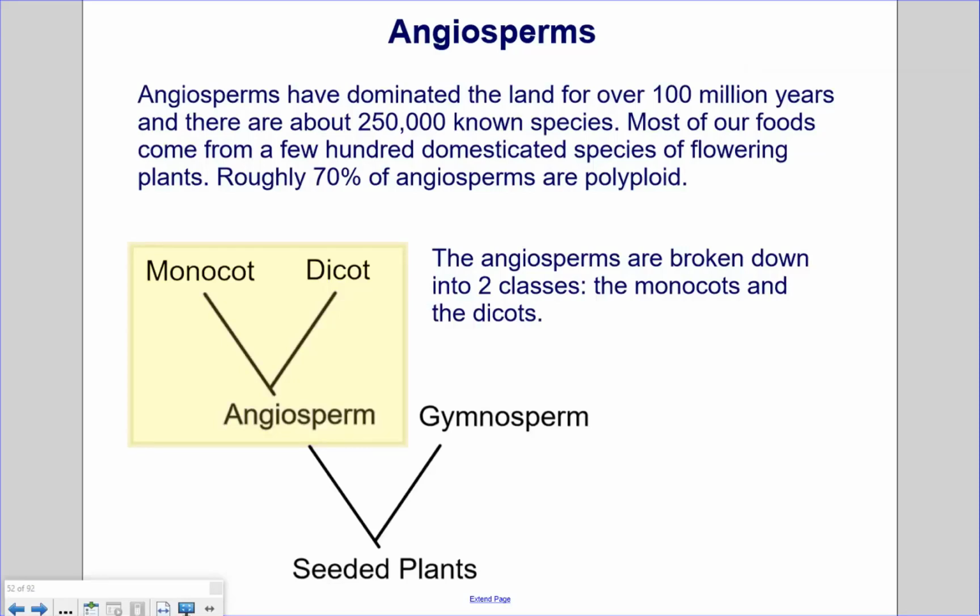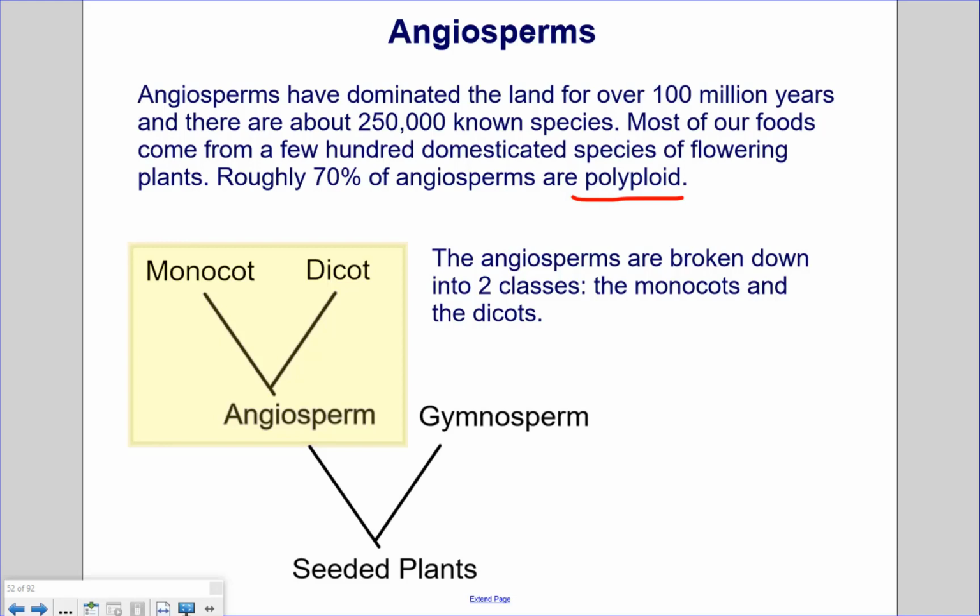Angiosperms. Angiosperms have dominated the land for over 100 million years, and there are about 250,000 known species. Most of our foods come from a few hundred domesticated species of flowering plants. Roughly 70% of angiosperms are polyploid. That means they have multiple sets of chromosomes.